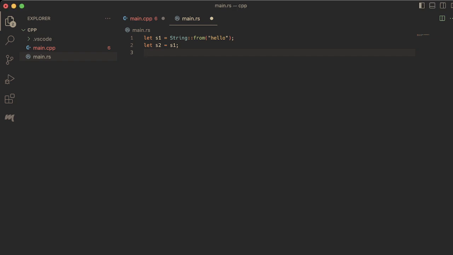So in C++, in general, we copy things by default, but in Rust, we move things by default. We don't create a new object with a new copy of the data. In fact, we use the same data, but the new object owns it, and the old one has released ownership of the data to the new object.